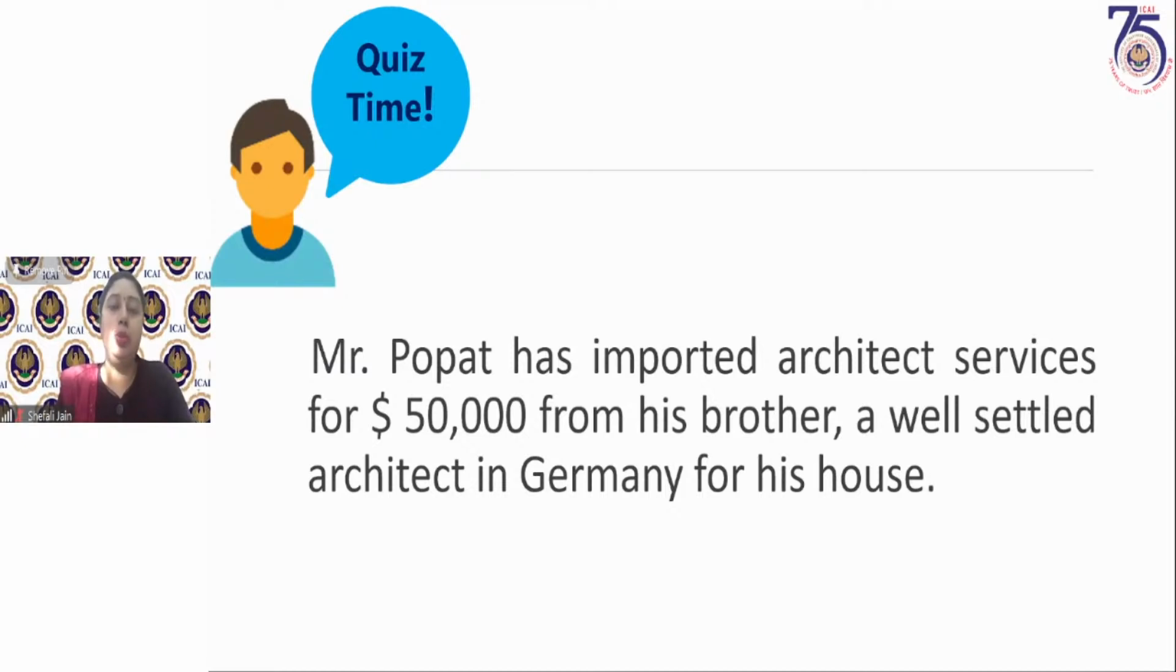Mr. Popert has imported architect services for $50,000 from his brother, a well-settled architect in Germany, for his house. Now what will be the answer? So read each and every word very carefully. Very small tinkering here and there has changed the answers earlier also. So Mr. Popert has imported the architect services and he has been charged a consideration of 50,000. He has taken it from his brother. Now his brother is a well-settled architect in Germany and these services have been received